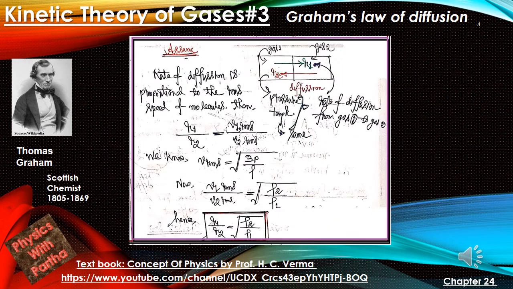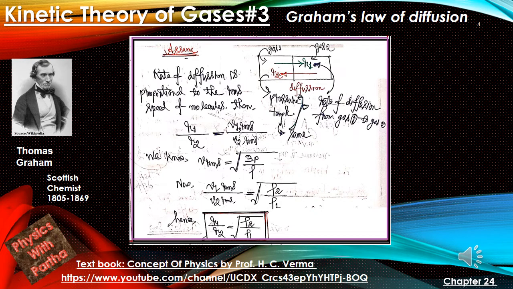Let us assume that the rate of diffusion is proportional to the RMS speed of the molecule. This is a valid assumption because the gas molecules are undergoing random collisions with the walls of the container and also among themselves. Due to this collision, they are moving with some velocity, and when they collide with one particle, momentum or velocity randomization happens, and because of that the rate of diffusion can be said to be proportional to the RMS speed.